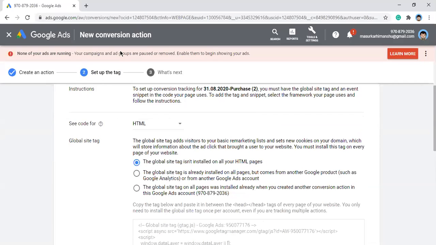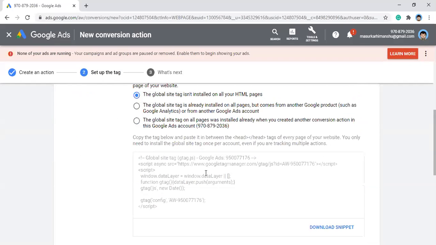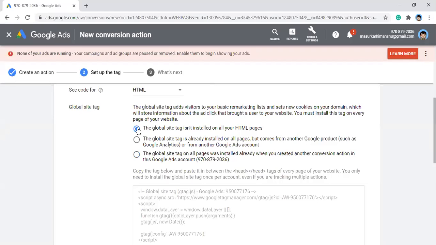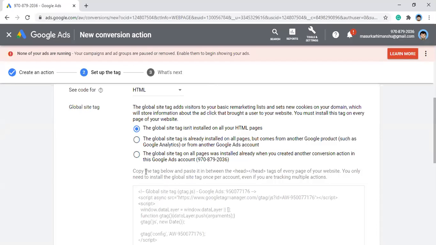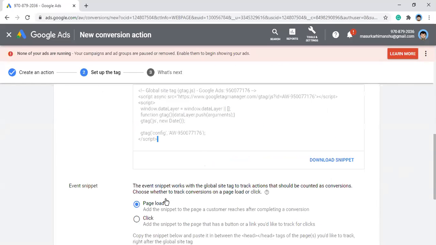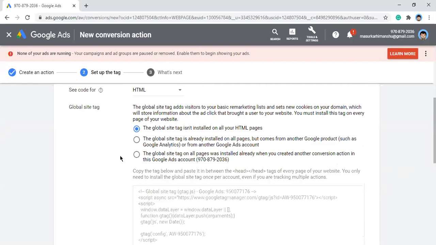Then there will be the global site tag. Every time you are creating a new conversion pixel for your website, the very first time, you will choose the first option. You can go through all the options, and you will understand it. It's self-explanatory, by the way. It says here to copy the tag below and paste it in between the head section. You only need to install the global site tag once per account, even if you are tracking multiple actions. So you only have to put this code once. Then you can define different conversion actions from the same tag.